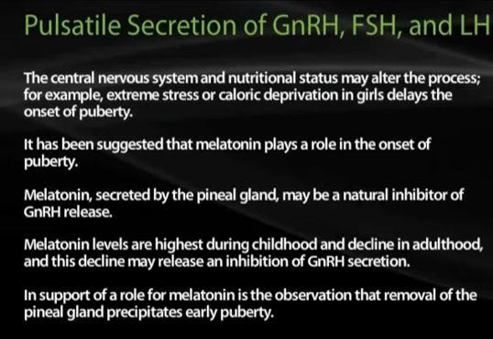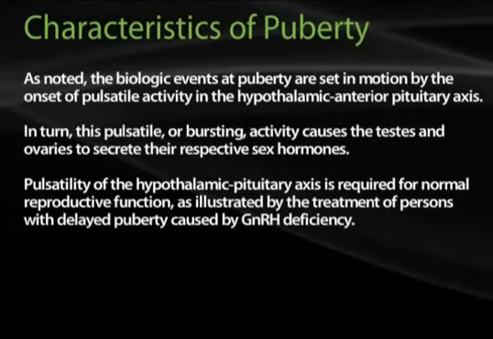Now, when we're discussing characteristics of puberty, we should know that the biologic events of puberty are set in motion by the onset of the pulsatile activity in the hypothalamic-anterior pituitary axis. In turn, this pulsatile or bursting activity causes the testes and ovaries to secrete their respective sex hormones, namely testosterone and estrogen. And pulsatility of the hypothalamic-pituitary axis is absolutely required for normal reproductive function, as illustrated by the treatment of persons with delayed puberty caused by GnRH deficiency.